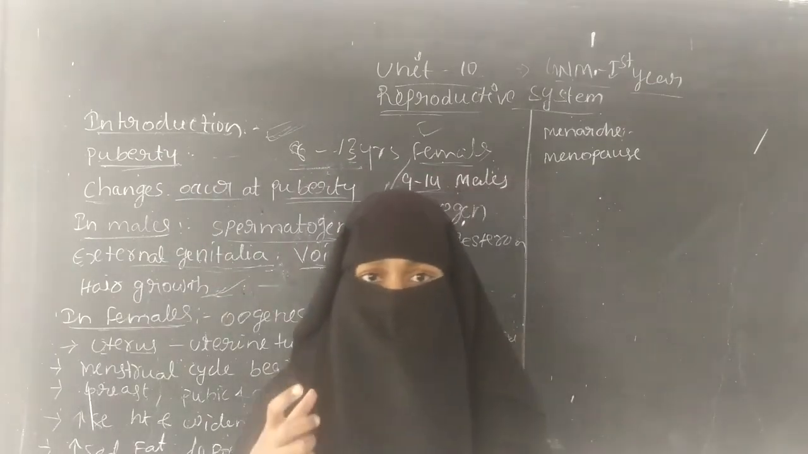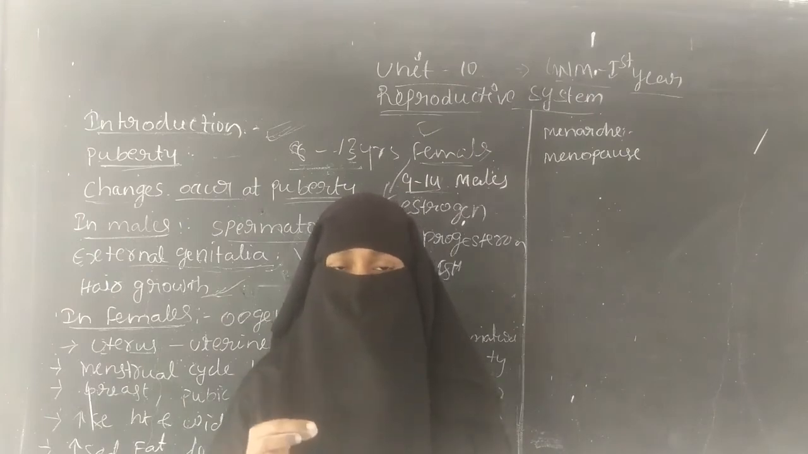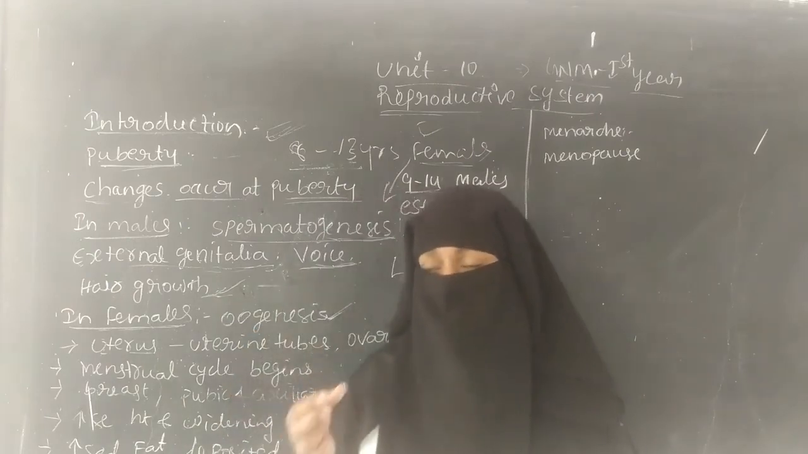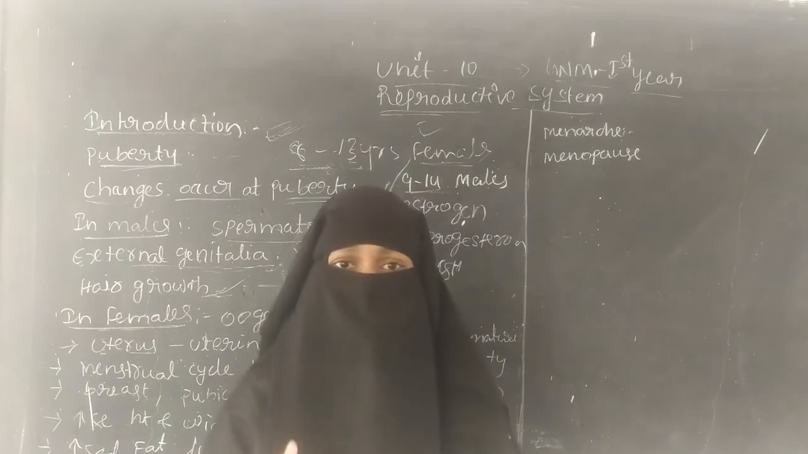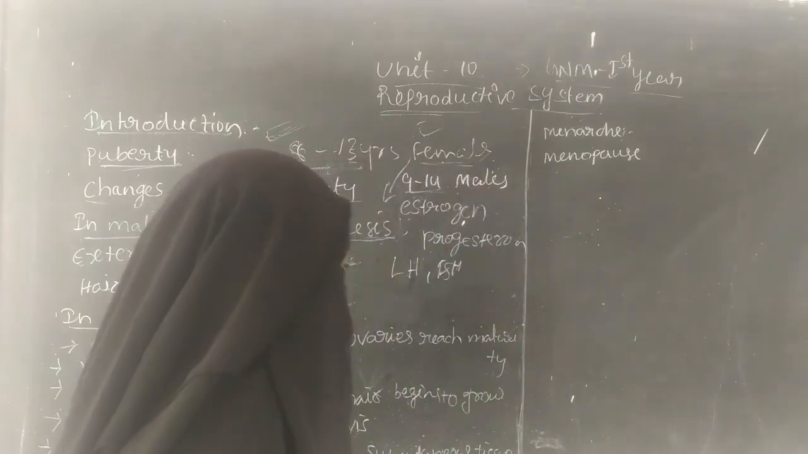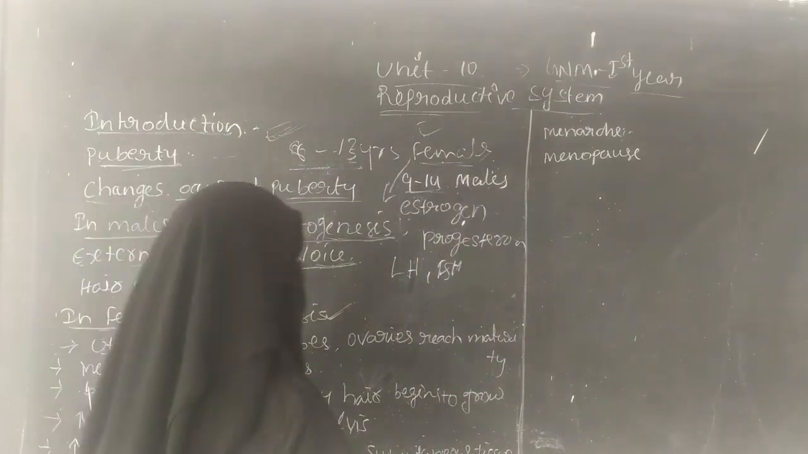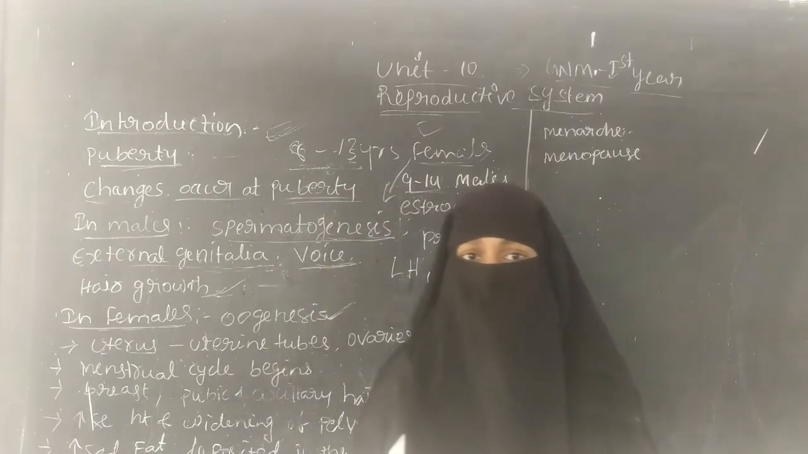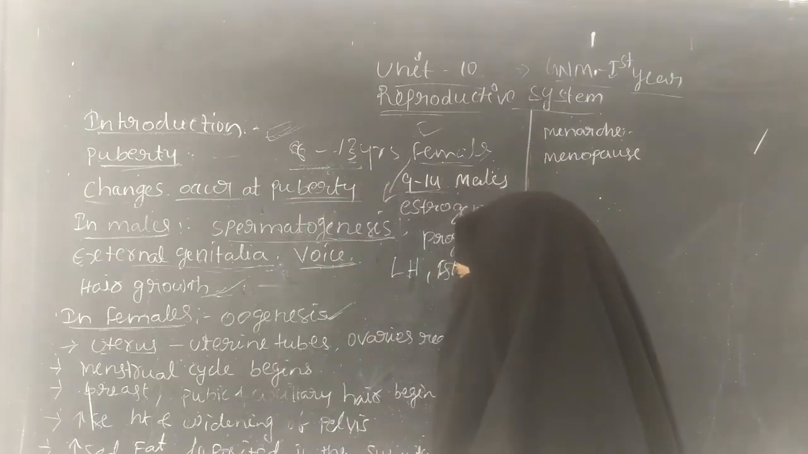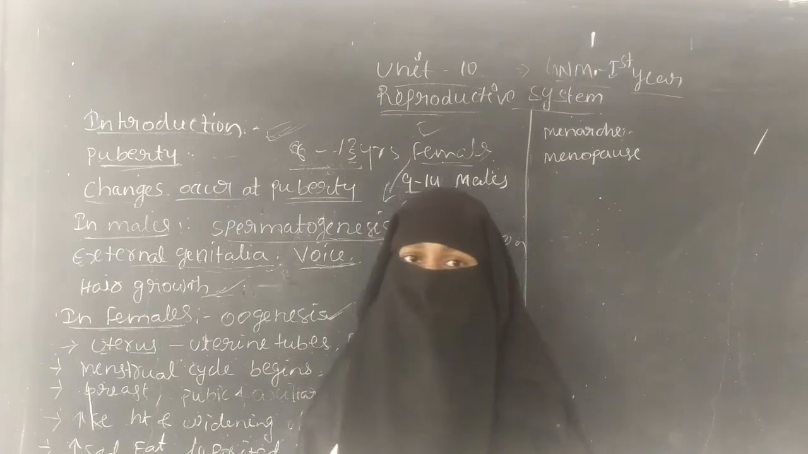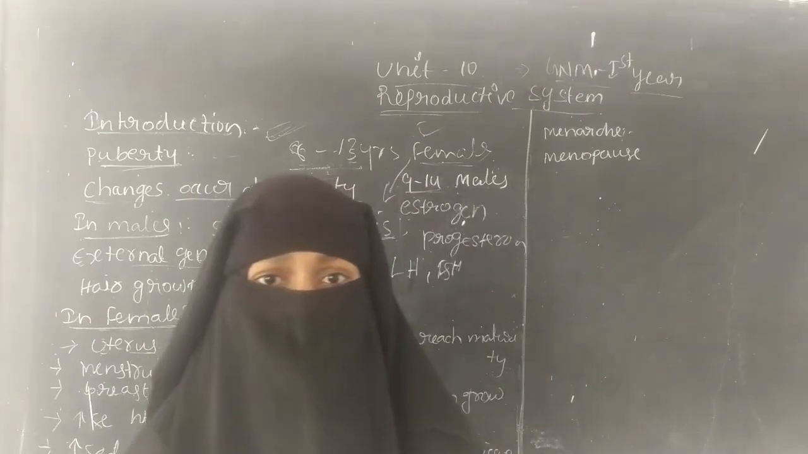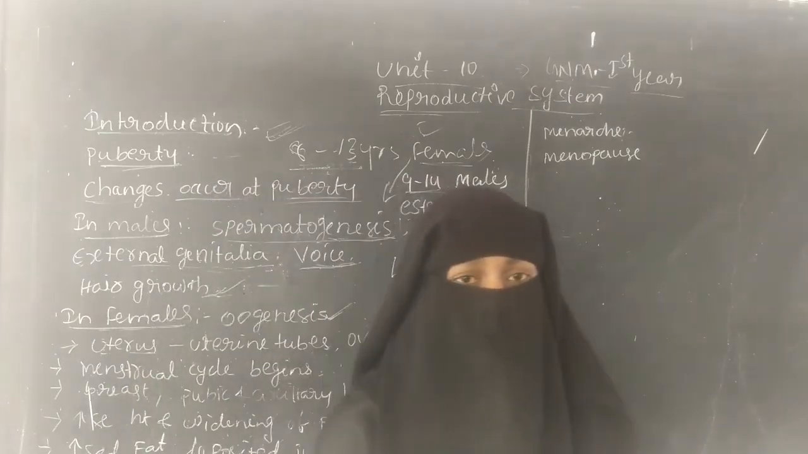During this puberty age, the uterus and the uterine tubes develop and mature. The uterine tubes and the ovaries reach maturity, and the menstrual cycle begins. So the menstrual cycle occurs at this puberty age.